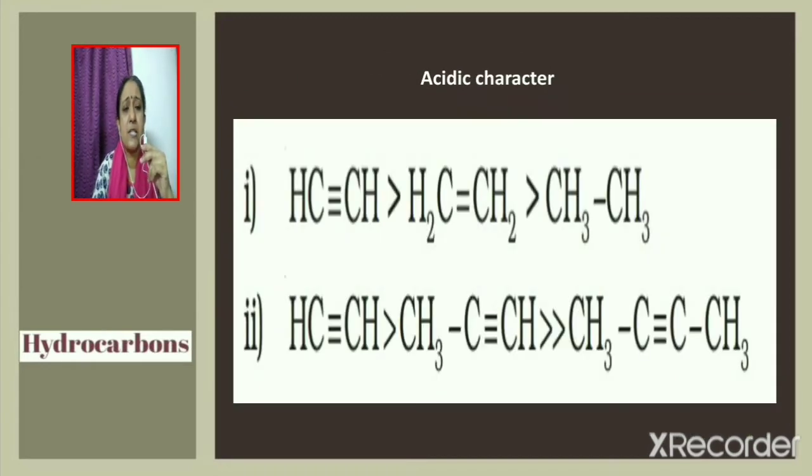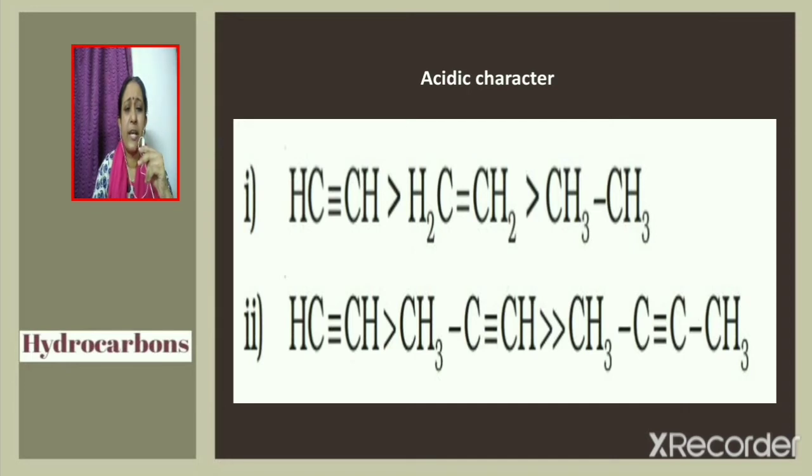Acidic character varies in the order ethine greater than ethene greater than ethane. It is because in ethine carbon is under sp hybridized state, whereas in ethene the state of hybridization of carbon is sp2, whereas in ethane carbon is under sp3 hybridized state. Out of sp3, sp2 and sp hybridization, sp hybridized carbon has greater s character and hence it will be more electronegative. So this is the reason why ethine is most acidic.